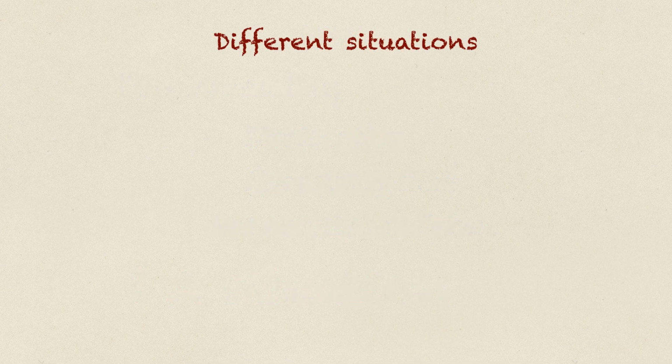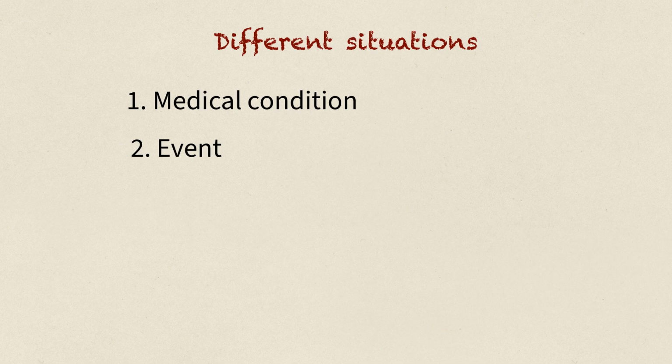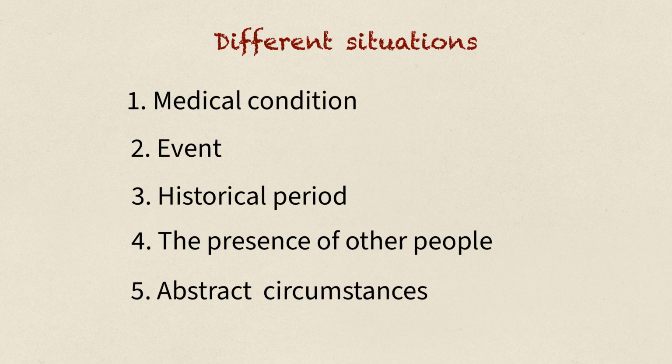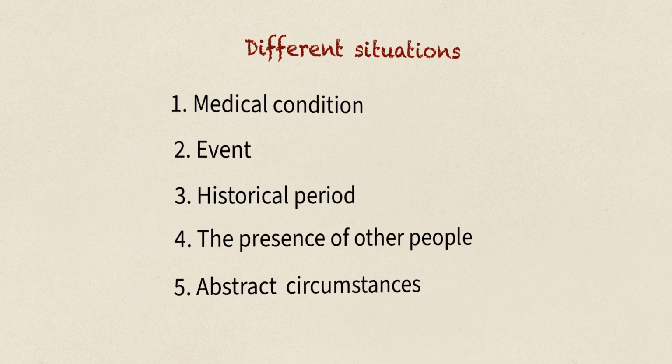Situations can be different. Sometimes it's a medical condition, sometimes it's an event, sometimes it's a historical period, sometimes it's the presence of other people, and sometimes it's abstract circumstances. The type of situation changes, but the logic of при doesn't. Now, let's make this idea solid with clear examples.